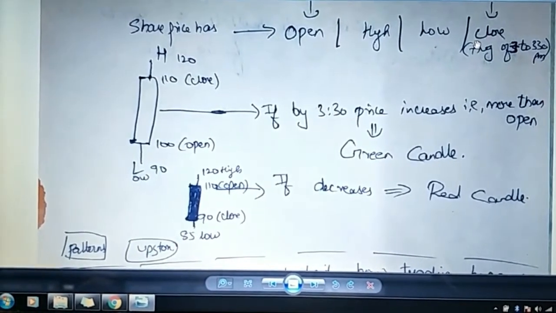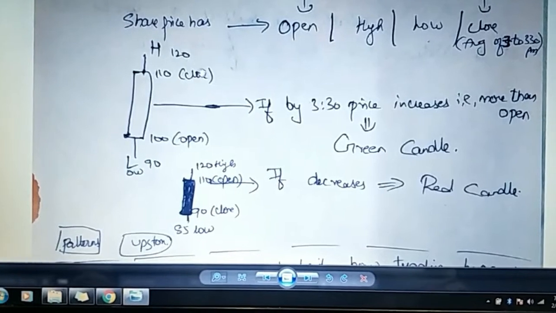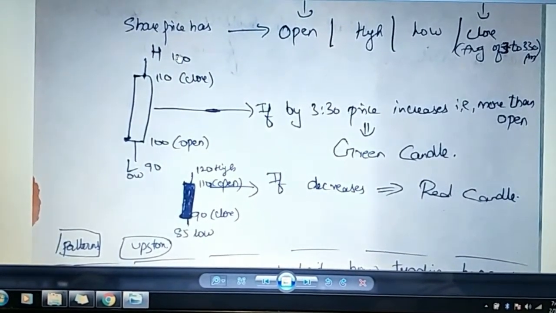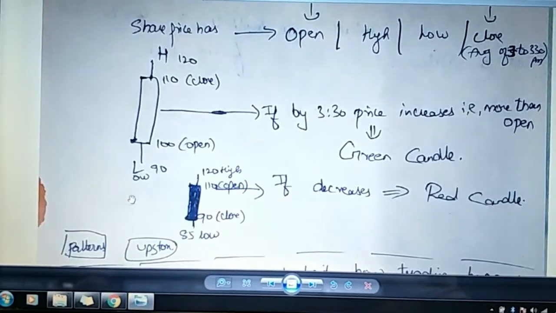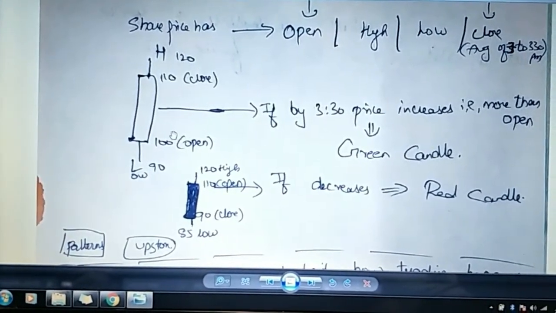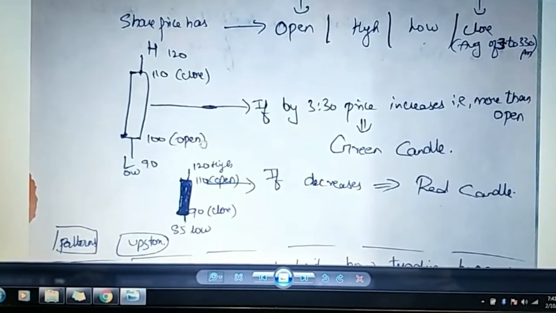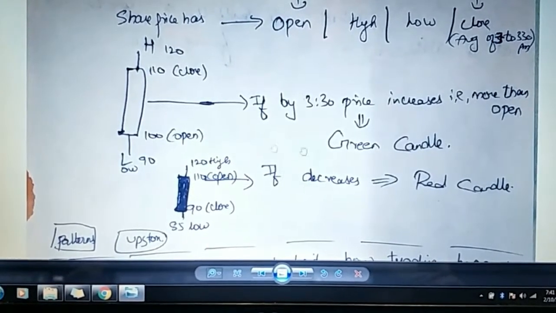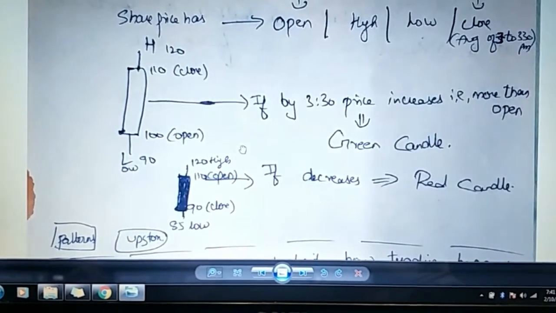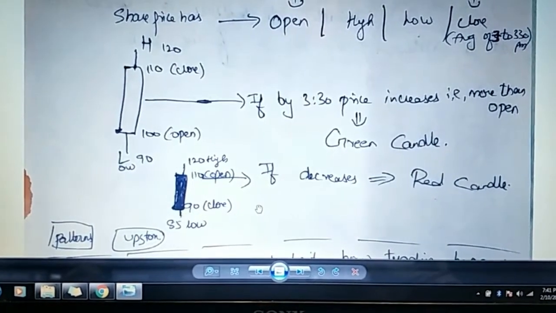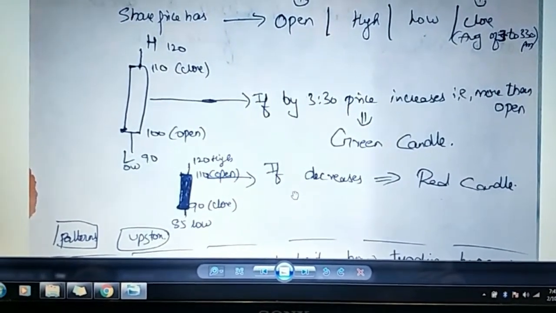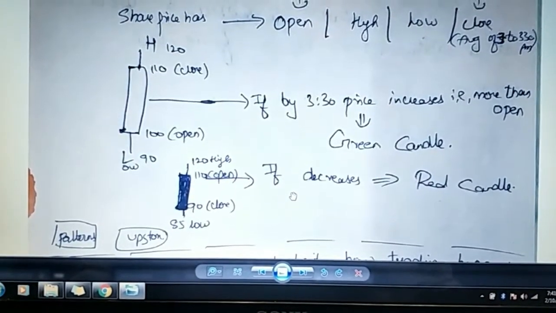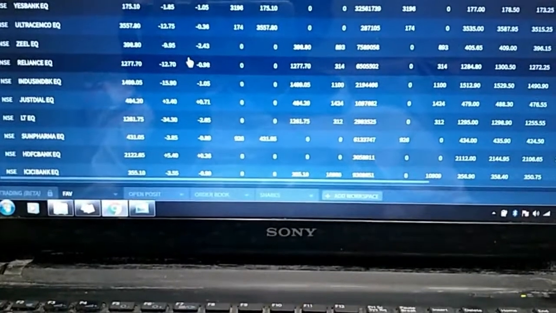I'll explain candlesticks. So see, suppose the share opened at 100 rupees, went up to 120, so the high is 120, and the low was 90. It closed at 110. So effectively by 3:30, close is more than open, that is, 110 is more than 100, then we will see a green candle there. In the same way, if 110 is the open and 90 is the close, you will see a red candle there, because the share closed at less than open, right? It's a decrease, so it will be shown in red. I'll show you in a live example here.